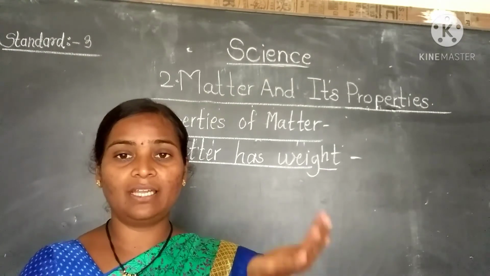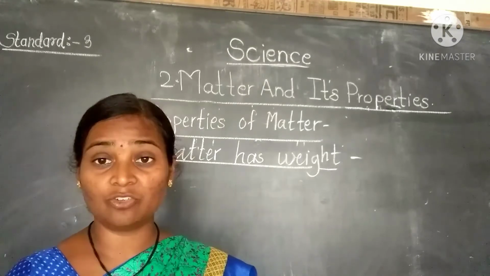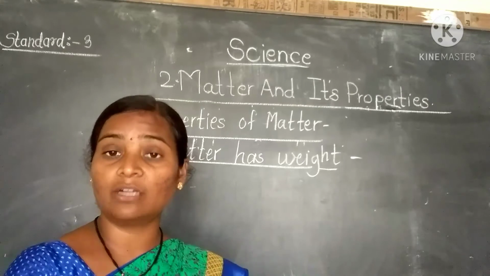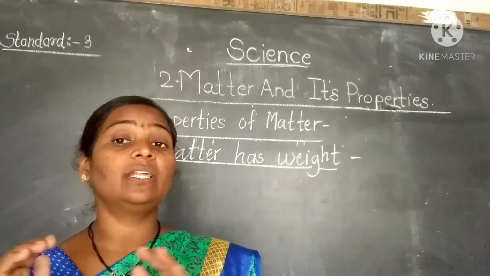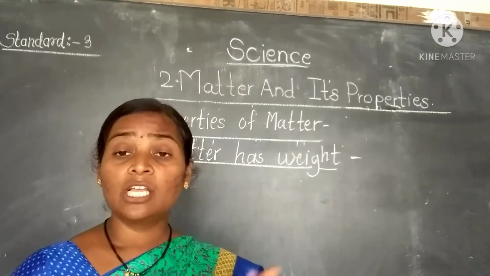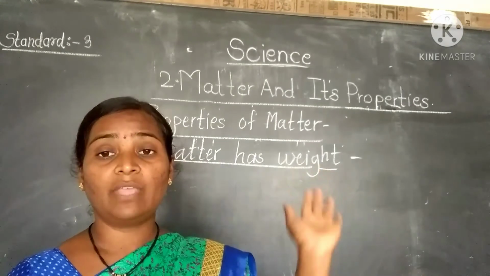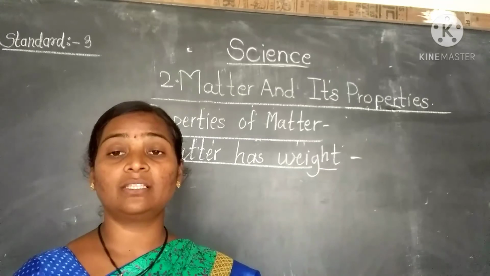It is heavier and the other is lighter. So water and milk, which are liquids, have weight. Solid also has weight. You can take anything on a weighing balance and check that it has weight.